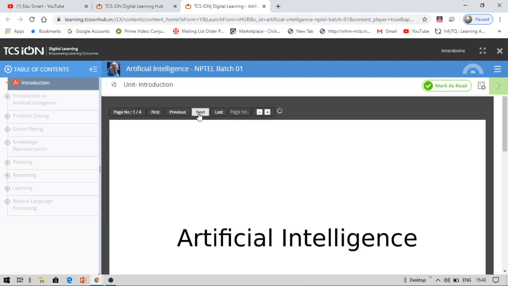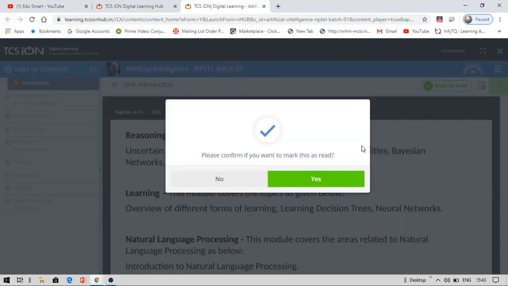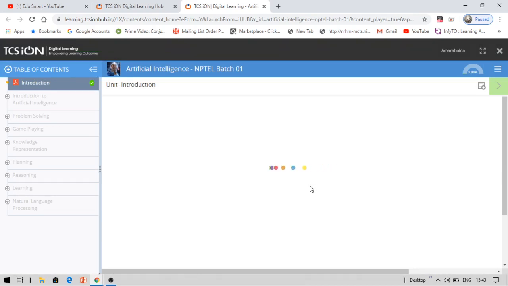Initially we used to read each and everything and then click on mark as read, right? I said I'm going to tell you a trick. You need not do these things, you need not even read. You can directly click on mark as read. Yes, that was successfully completed. You can see that I didn't read anything.